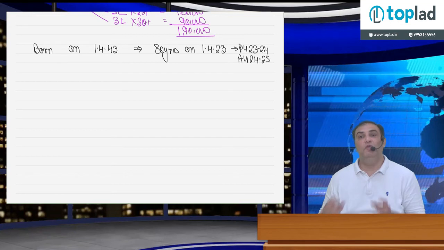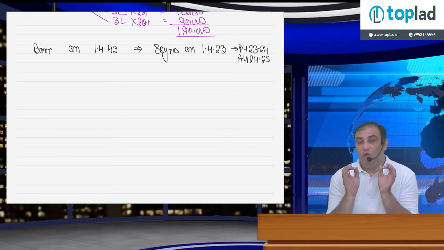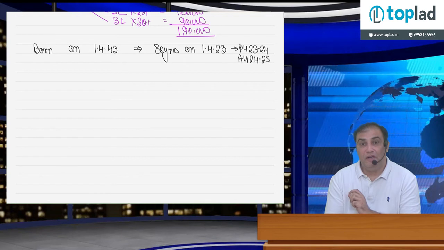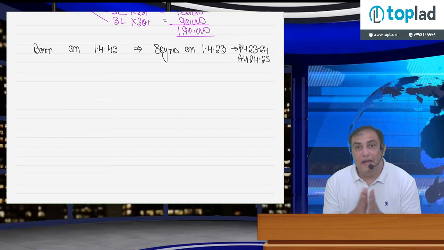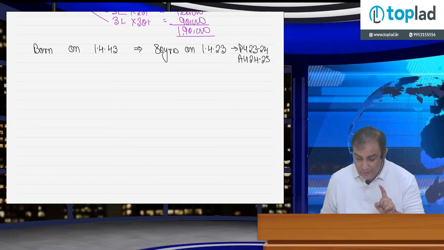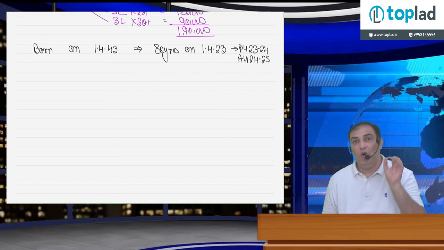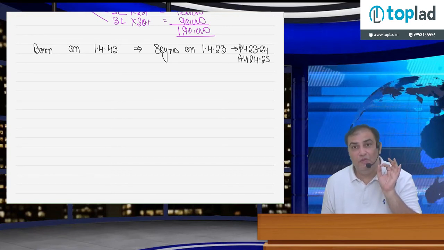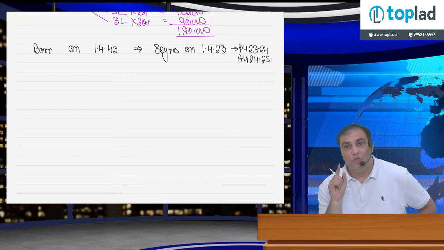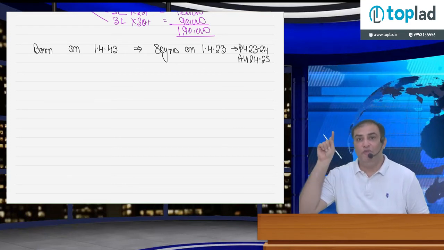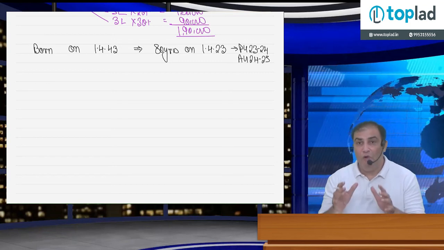Generally, it should be out of our scope because of the date 1/4/2023. Our condition is an individual who has attained 80 years or more at any time during the previous year. So as per law, an individual who was born on 1/4/1943 will become 80 years old on 1/4/2023, and he should be a senior citizen for previous year 2023-24, which is out of our purview. However, again CBDT has given a benefit for 1 day here.